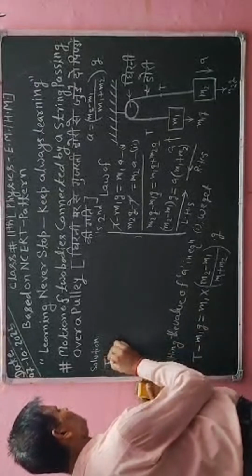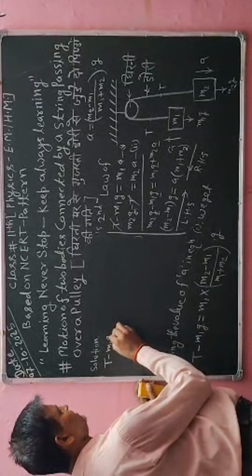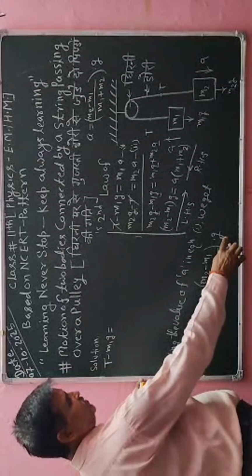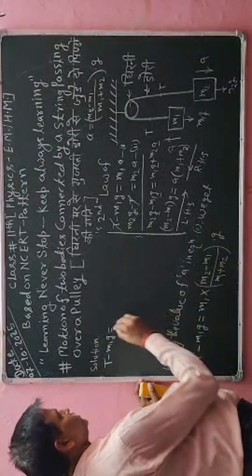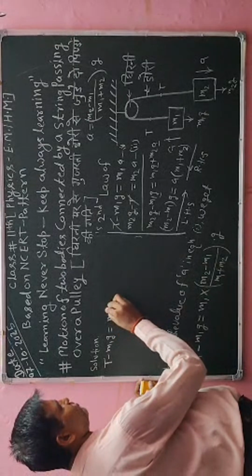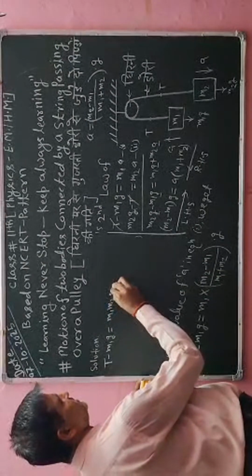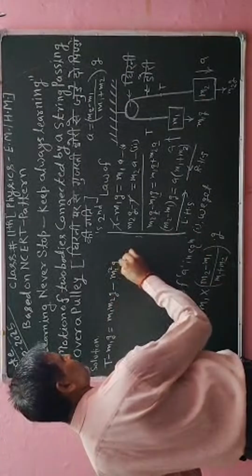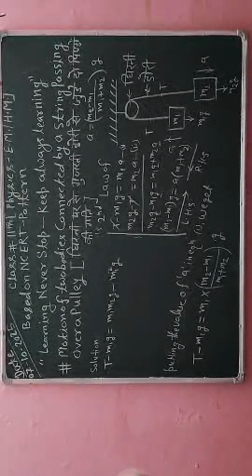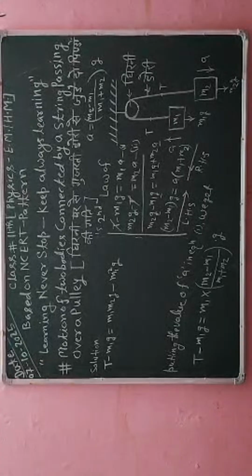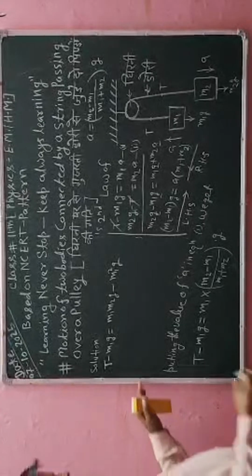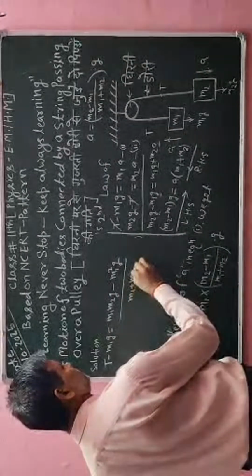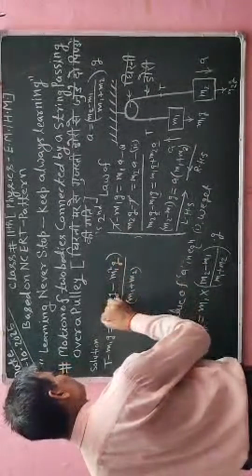So here I have to write T minus m1 g, which is equal to, here I will multiply m1 with this term, and also with this term, g is also multiplied with this. So here I will say m1 m2 g minus m1 square g, divided by, here I have to write in the bracket m1 plus m2. Okay, so the above information I have written.